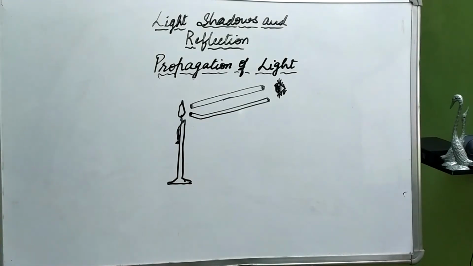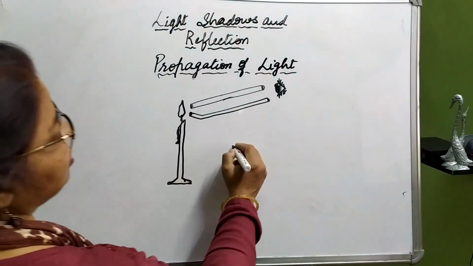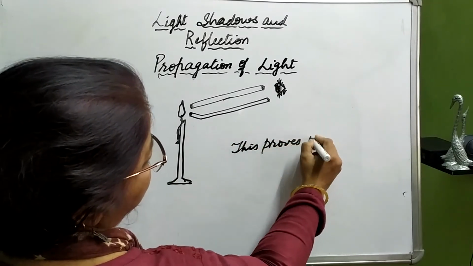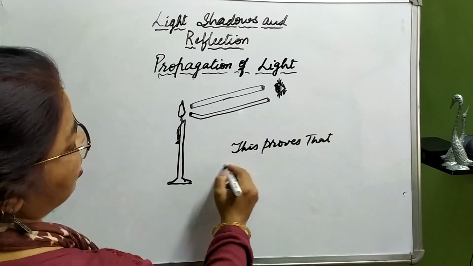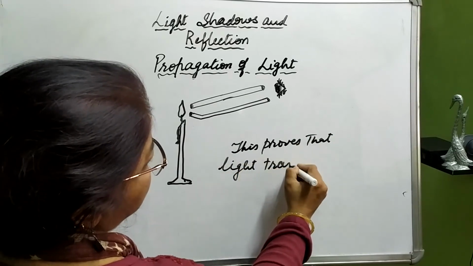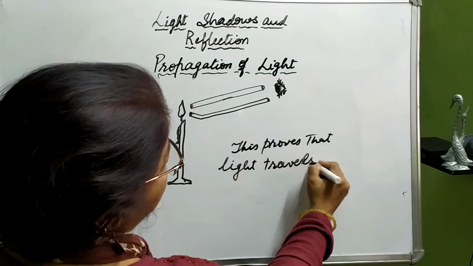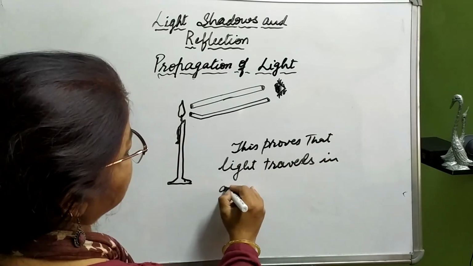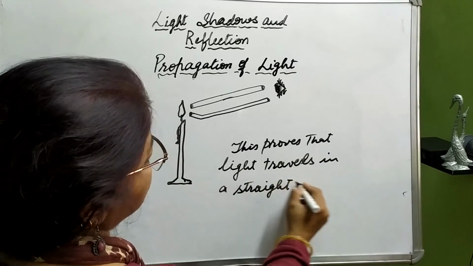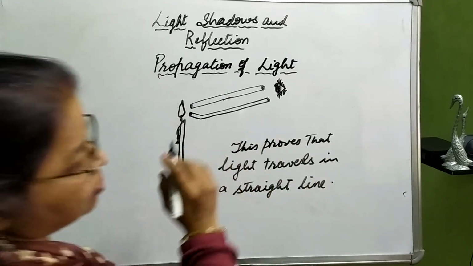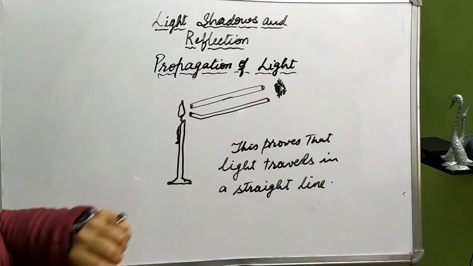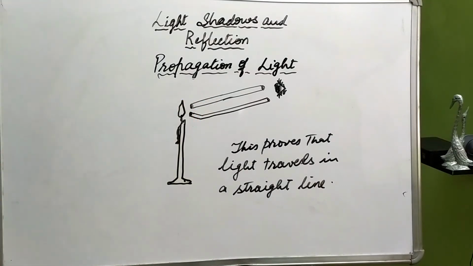Fine. So what is the conclusion? This proves that light travels in a straight line. So this was the activity to show that light travels in a straight line.